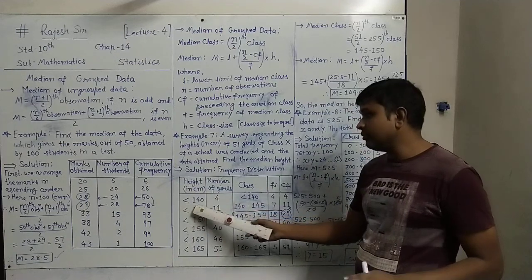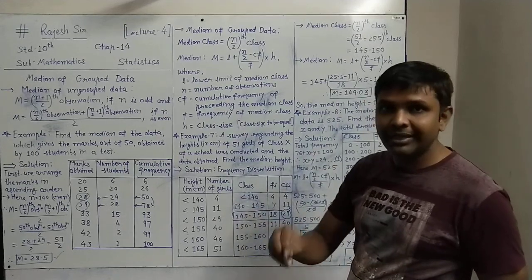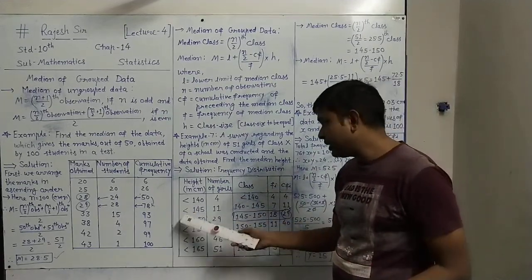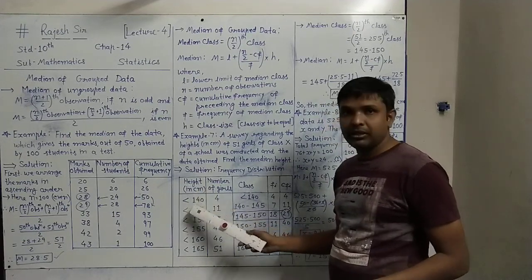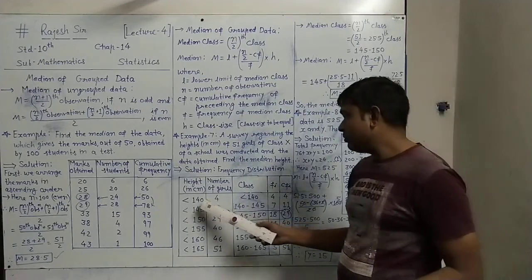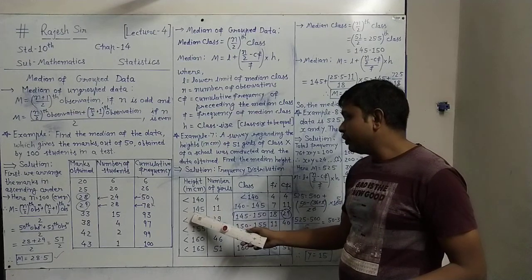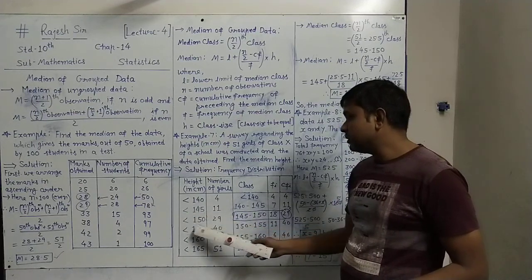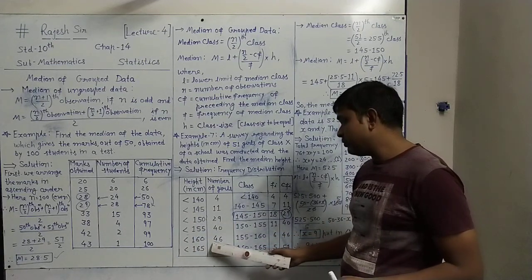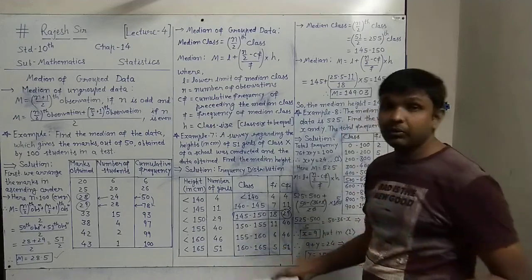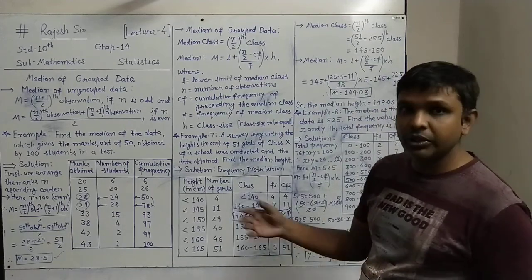Height in centimeters is given as less than 140, with the less than sign, and 4 girls. This means the number of girls whose heights are less than 140 centimeters is 4. Less than 145, 11 girls. Less than 150, 29 girls. Less than 155, 40 girls. Less than 160, 46. Less than 165, 51 girls. So this is called a less than type frequency distribution.